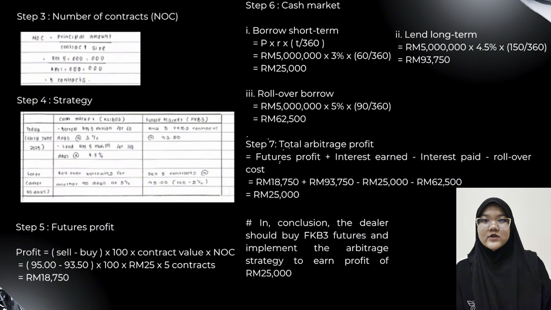Finally, we calculate the total arbitrage profit using the formula future profit plus interest earned minus interest paid minus rollover cost. Therefore, the total arbitrage profit is RM 25,000. In conclusion, since the FKB3 future contract is underpriced, the dealer should buy the FKB3 future and implement this arbitrage strategy to earn an arbitrage profit of RM 25,000.